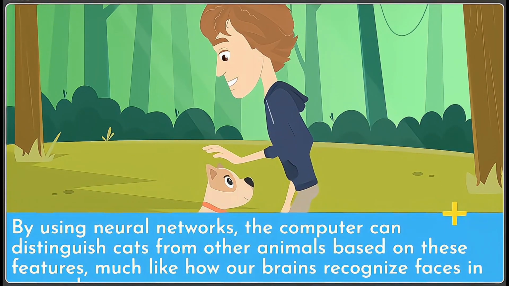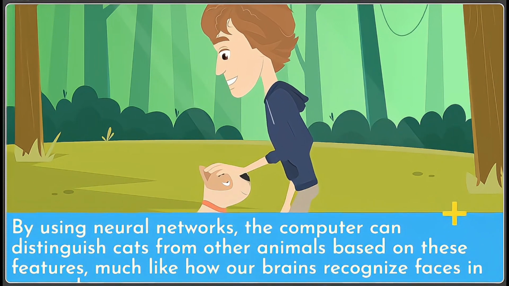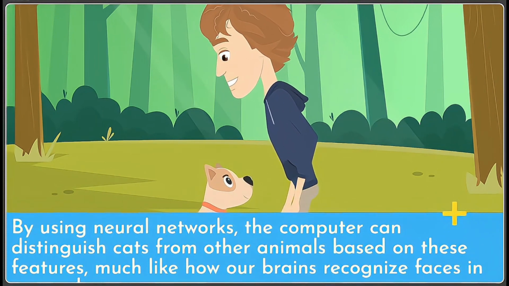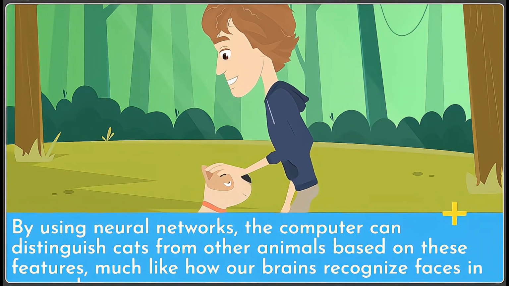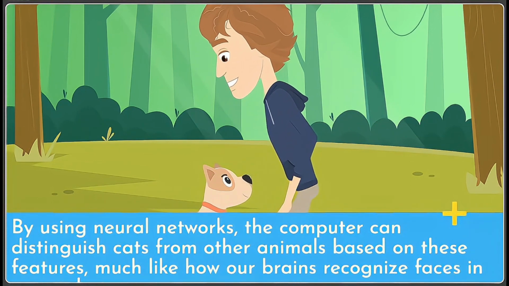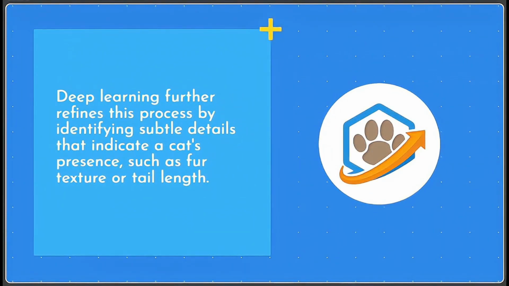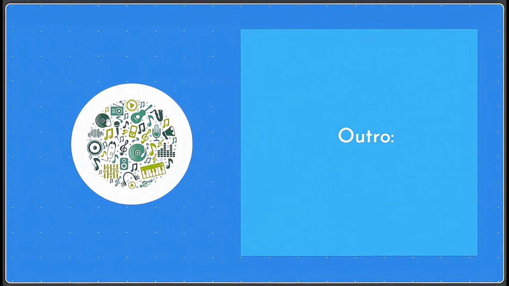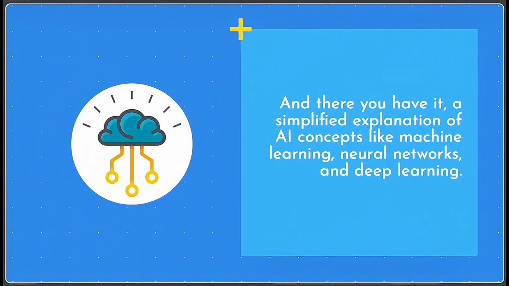By using neural networks, the computer can distinguish cats from other animals based on these features, much like how our brains recognize faces in a crowd. Deep learning further refines this process by identifying subtle details that indicate a cat's presence, such as fur texture or tail length.